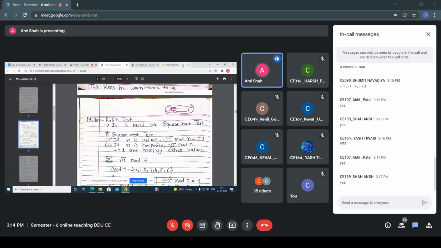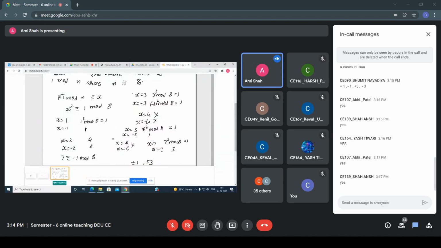Now, see the next scenario: what are the square roots of 1 mod n if n is 22? So now see, if x is 1 and minus 1, then I am getting the correct answer. 2, 3, 4, 5, 6, 7, 8, 9, 10, 11, right? Up to 20, I am not getting the answer. But see, when x is 21, at that time I am getting one value, right?